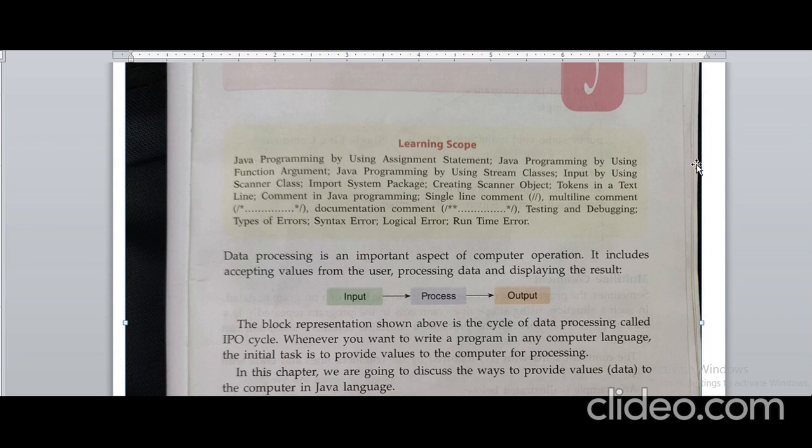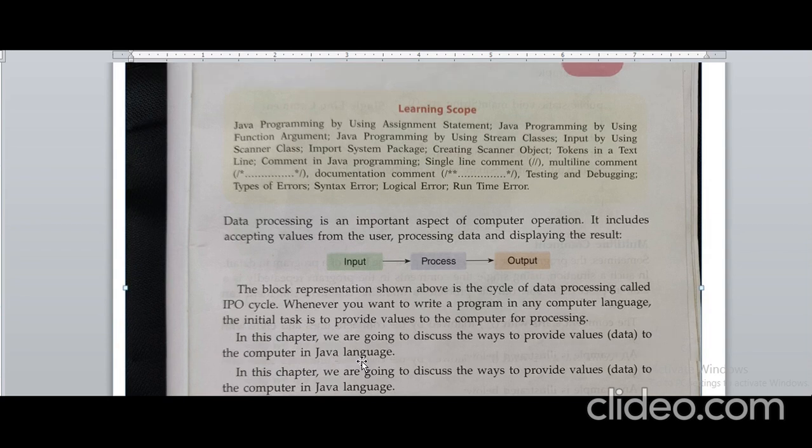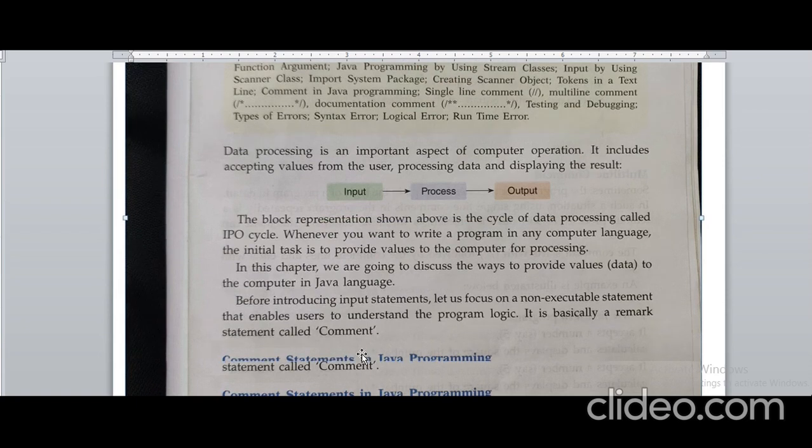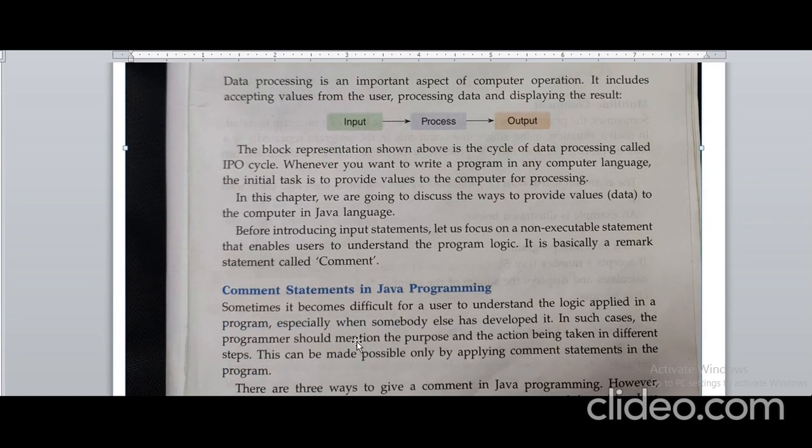The block representation shown here, input, process and output of data processing, is called the IPO cycle. IPO stands for input, process and output. Whenever you want to write a program in a computer language, the initial task is to provide the values to the computer for processing. As we have done a few programs earlier, in which you gave a value to perform the task, then it will process that value, then display the output on the computer screen. That is called the IPO cycle, or input, process, output.